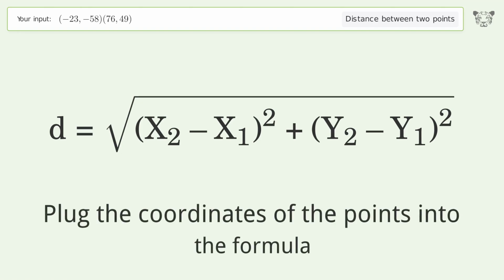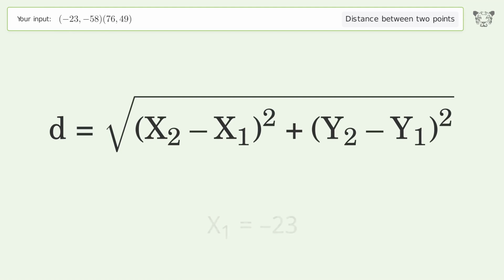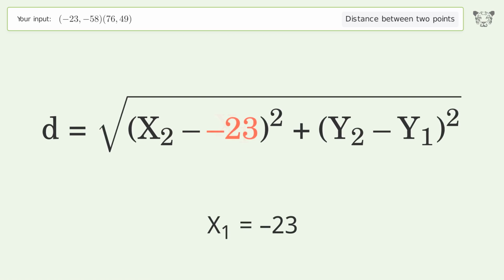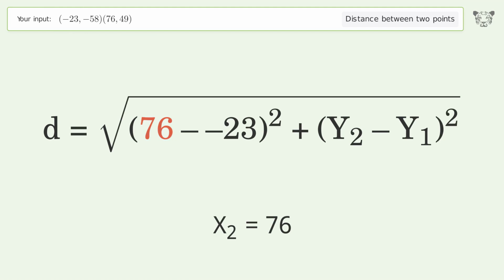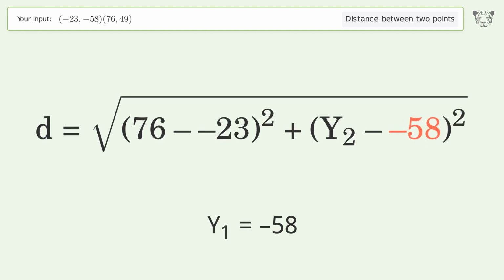Plug the coordinates of the points into the formula. x1 equals -23. x2 equals 76. y1 equals -58. y2 equals 49.